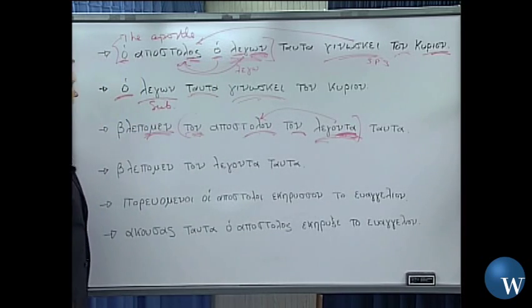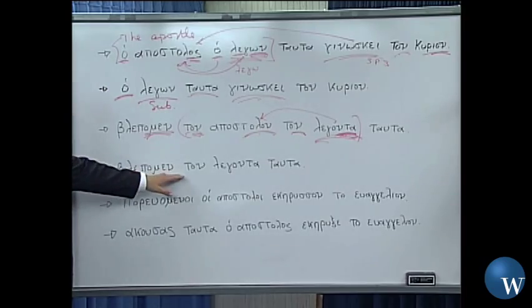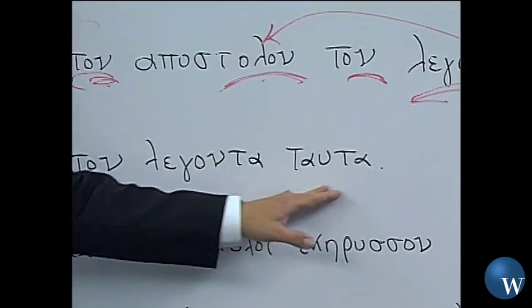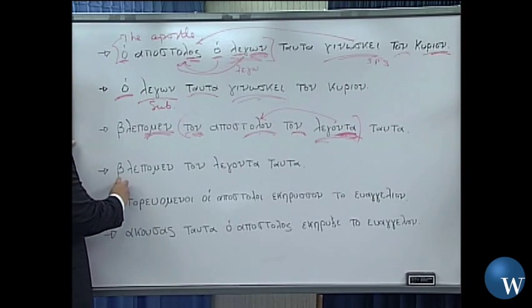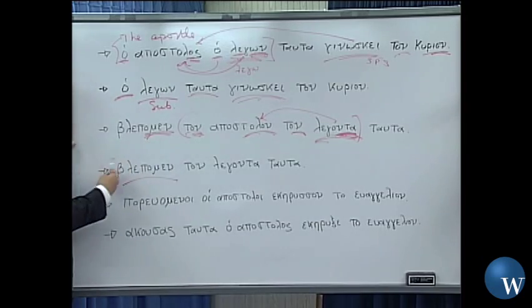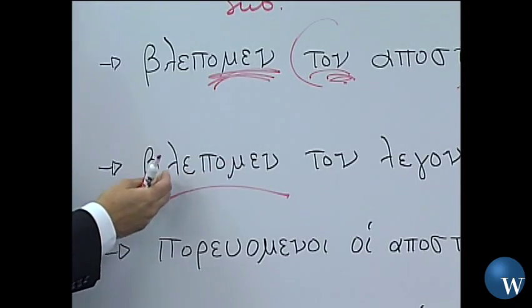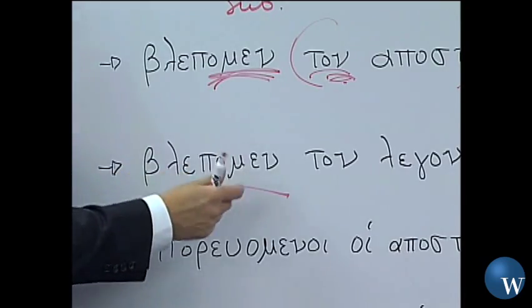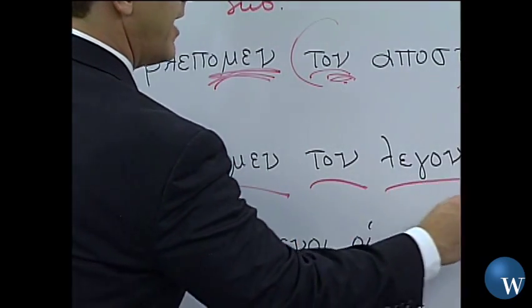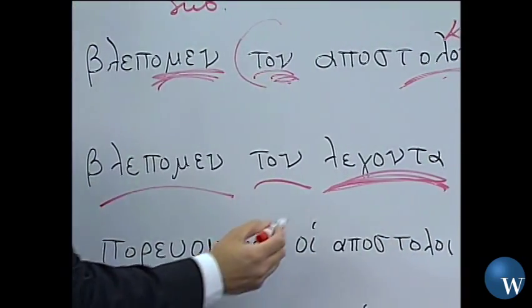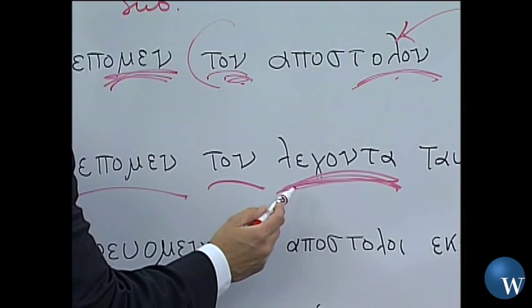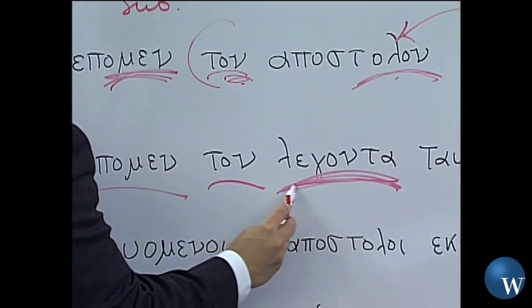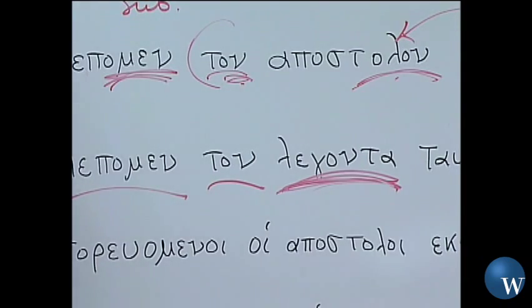Okay, all right, well, let's take a look at this next sentence. Blepomen ton legonta tauta. Pretty basic, straightforward sentence. Again, just like we saw a moment ago, we see. Here is the subject, we, and here's my verb inherent in it. We see. What do we see? Now we have a participle right here, legonta, just like we saw a moment ago. And just like we saw in the second sentence, that the participle can be used substantively like a noun, here it is.